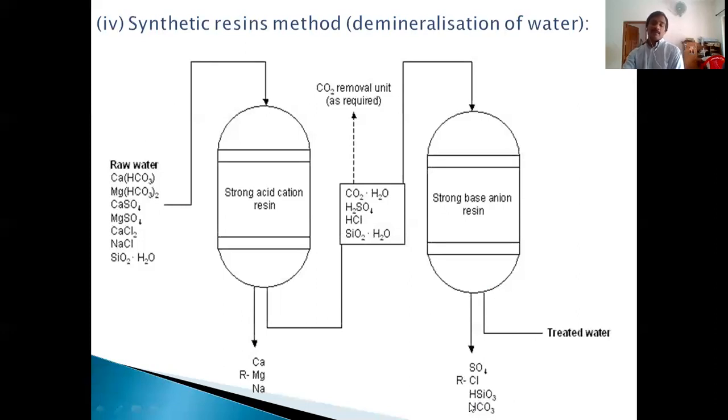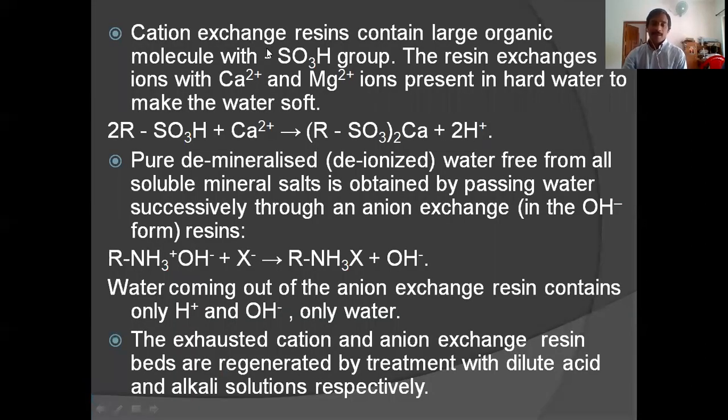Then silica SiO2 is acidic, that will react with this basic OH- to form HSiO3-, HCO3-. In that way, all the impurities will be removed, and here you will get 100% pure water known as demineralized water or deionized water. A small description of the process is given here with the equations. All these things we explained in the picture, and for clarification it is given.